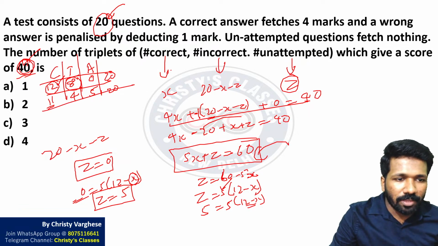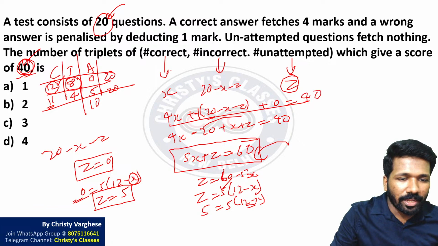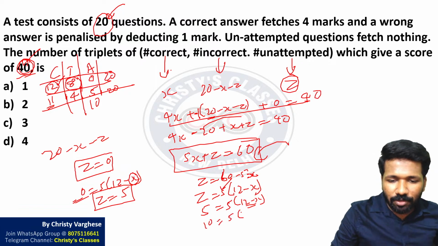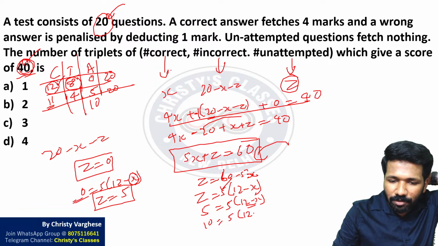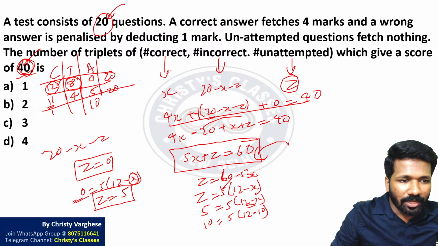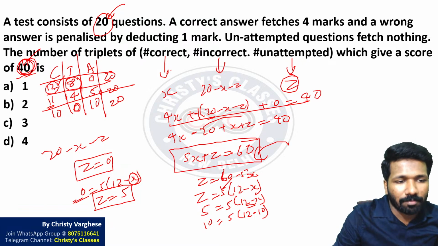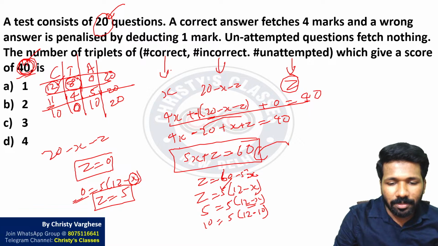Next multiple of 5 is 10. So 10 on the left hand side means 5 into 2 should be obtained. 5 into 2 is 10. To get 2, here it should be 10. So 10 correct answers, 10 wrong answers, sorry, 10 unattempted answers and 0 incorrect answers. That will also give you total 20 questions and 40 marks. So that is also a possibility.